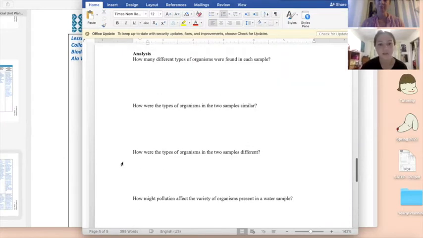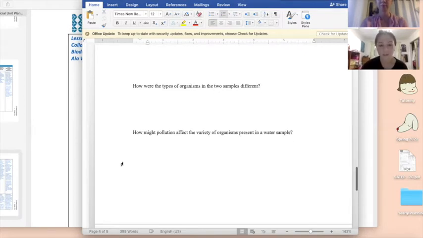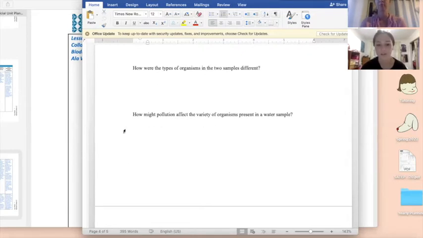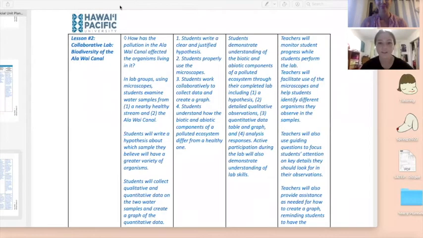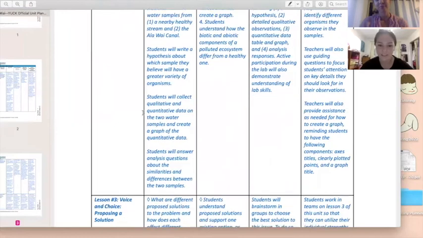Then the analysis questions are when students will be comparing the two. So it asks how many different types of organisms were found in each sample, how are the types of organisms in the 2 samples similar, and how are they different, and then how might pollution affect the variety of organisms present in the water sample, which is kind of the big idea here. I will hand it over to Eileen to go over lesson number 3.